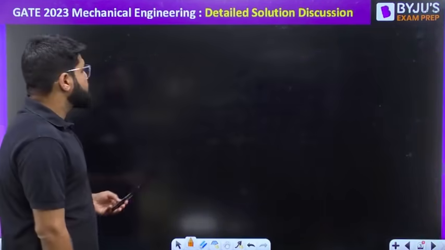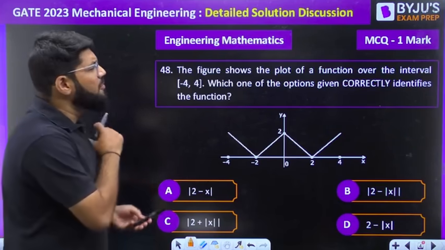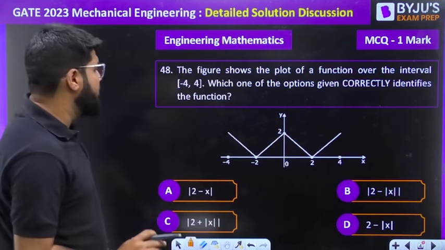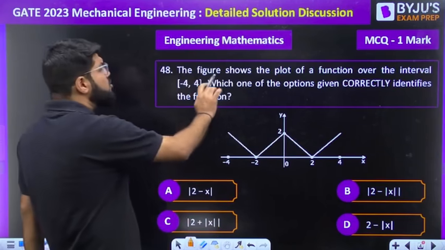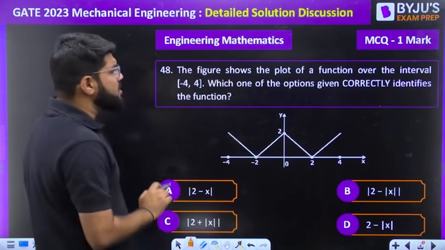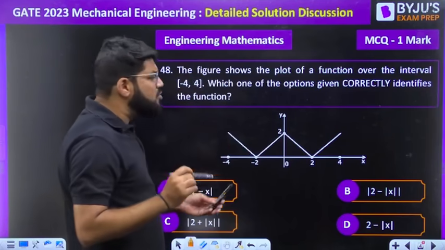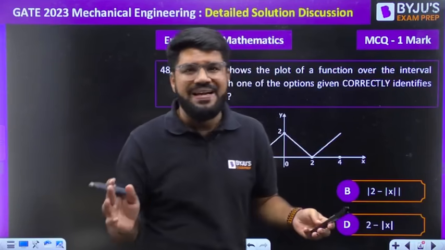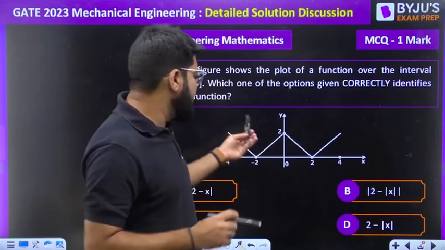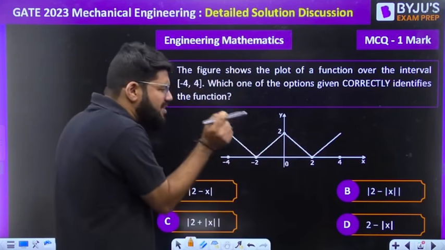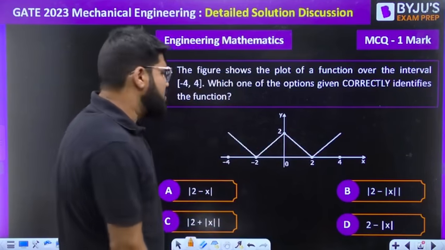Here it is. The figure shows the plot. Very simple questions this time for mechanical, except one or two. Maths and aptitude both, I am telling you. The figure shows the plot of a function over the interval -4 to 4. Which of the options given correctly identifies the function? In such MCQ questions, you should not spend time on calculating the equation of lines. You can do so, you're an engineer, but if I just take 1 or 2 points, you'll be able to satisfy.